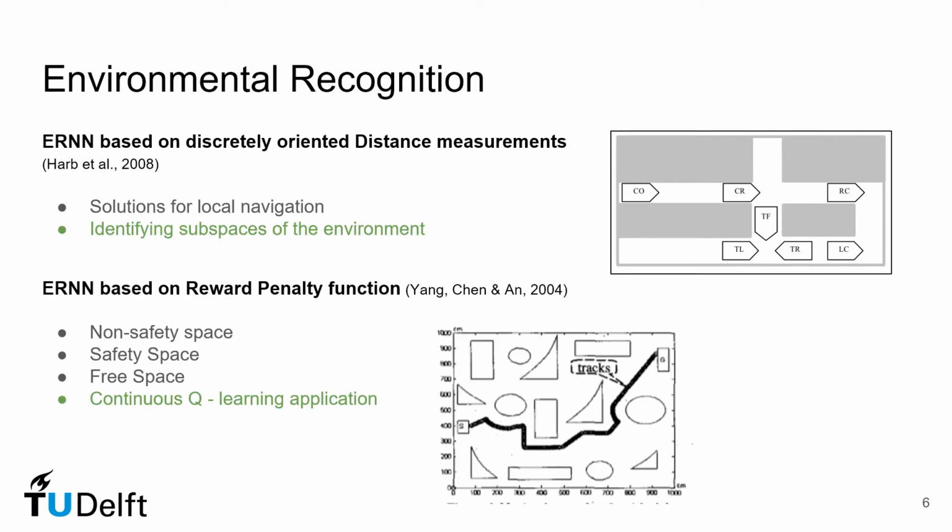We shall now go through each section of mobile robot navigation, starting with environmental recognition. In addition to the ERNN described in the last slide, the second approach discussed here defines spaces in the following manner: a non-safety space, a safety space, and a free space. A cost function rewards moving from a proximal state to a distant state and punishes moving from a distant state to a proximal state. To this end, a Q-learning algorithm, which is a reinforcement learning algorithm described in more detail later in this presentation, is employed to help create a discrete state action decision map.